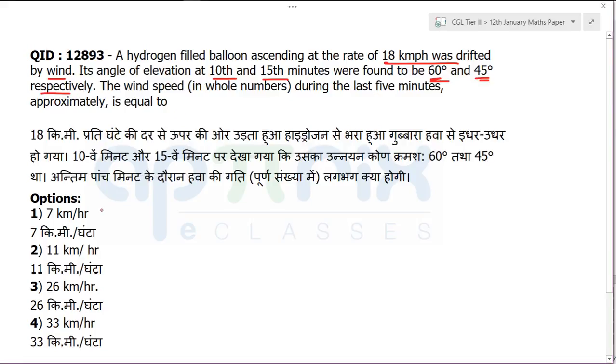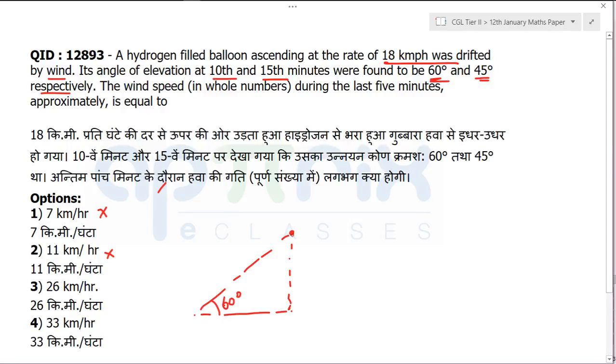When I finish reading the question, I have the ability to reject two options. That is a big skill you should have. Why I did that, try to understand. Because I visualized that the hydrogen balloon is going up, right? And there is a horizontal drift also. So if at a certain point you are finding this angle to be 60 degree, that is given in the question, let's say it is 60 degree. Now it is saying after a certain time the angle, it is not a tough question, Ramkishore, just wait, sir. They are simply saying that the angle is decreasing. Why is it decreasing? I need to understand.